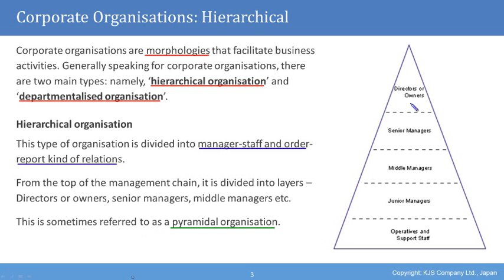Here is an example of a picture. You can see where the name pyramidal organization comes from in this pyramid structure. At the top is the director or the owner. Below that is the senior managers. Below them is the middle managers, who have below them junior managers, and under them are the operatives and the support staff. So this is a hierarchical organization.